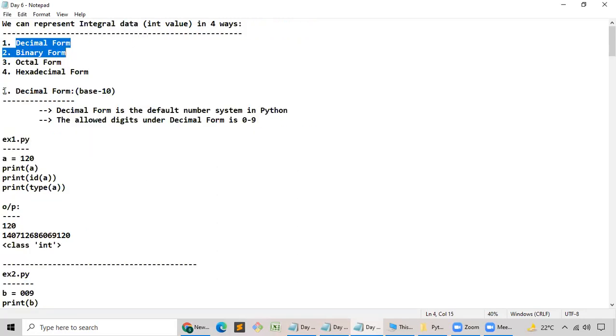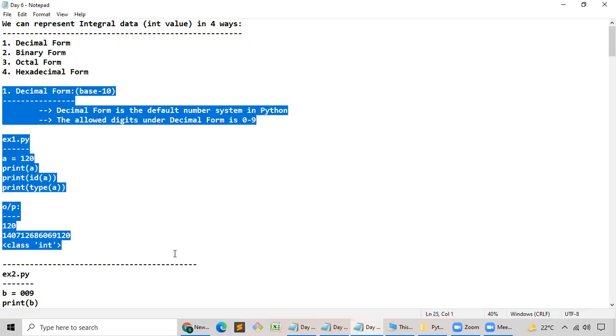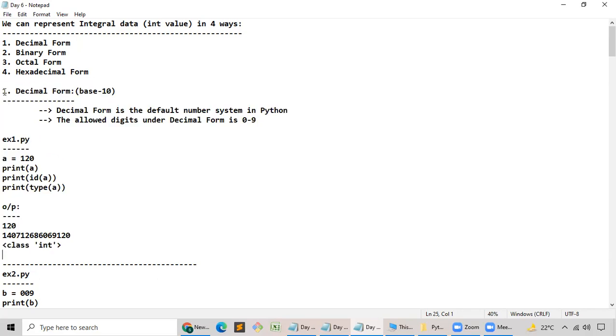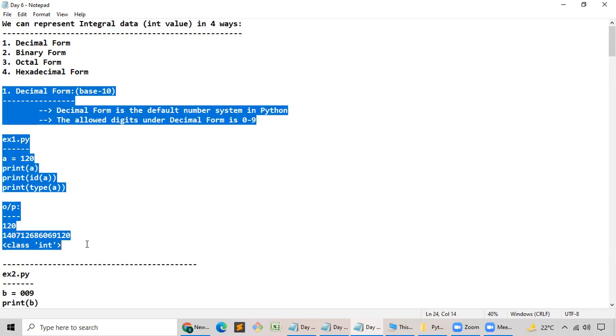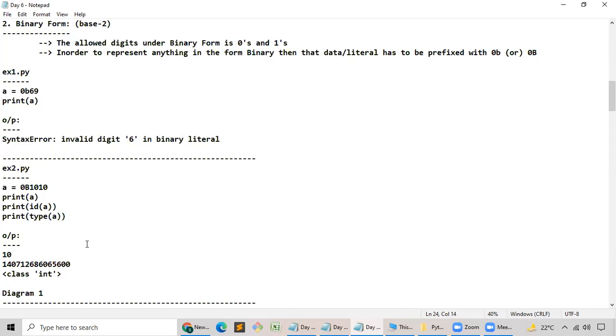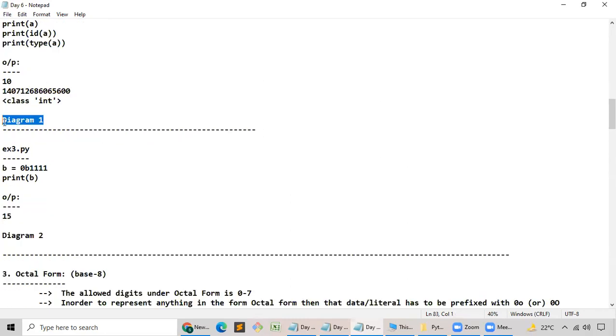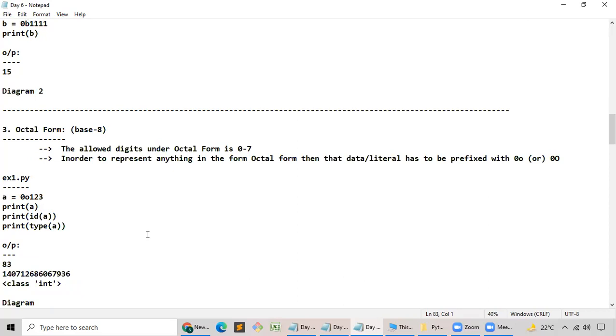Many people will not read this particular topic, or many will not even teach it. They feel it is not important. No, 100%. If you want to go into the field of data science and machine learning, don't you think mathematics is very important? Along with Python, mathematics is very important. That's the reason I have taught in detail about decimal form, binary form, octal form, hexadecimal form, and how the conversion will happen, through some diagrams. I hope you have taken the diagrams and you have access to the video. You can watch the video again if you're not able to take the screenshot or understand. Let me scroll down here.